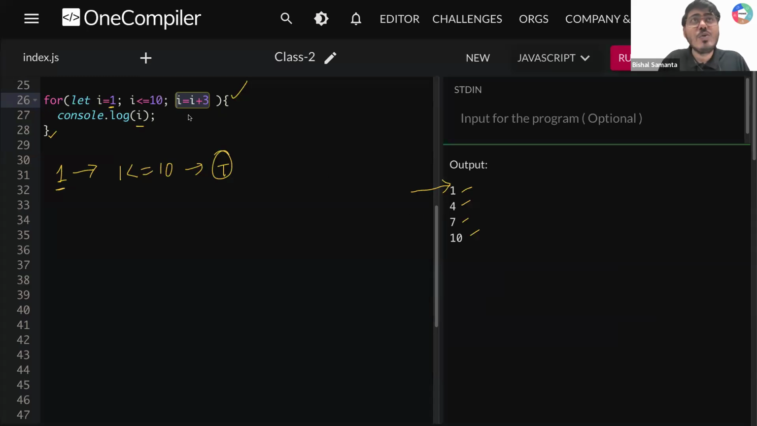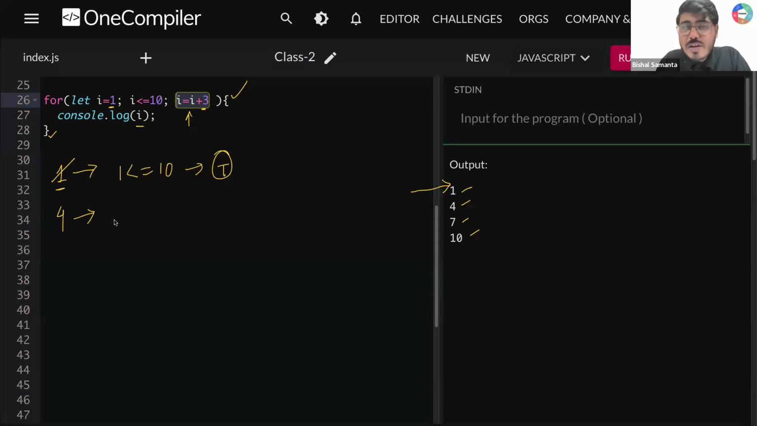After that, you are incrementing these values. Can you tell me, guys, what will be the new value of i? So you are writing i is equal to i plus 3. That means i is equal to 1 plus 3. What will be your new i value, guys? Your new i value will be 4. So 1 plus 3 will give you 4. So you are changing your i value from 1 to, not 2, you are changing your i value to 4 because you are incrementing your value by 3.